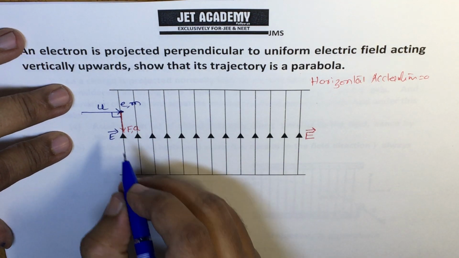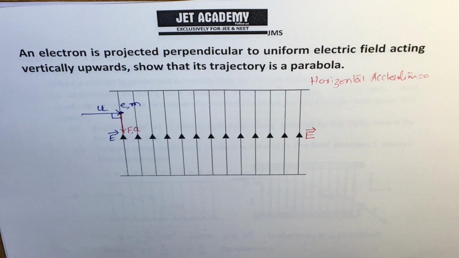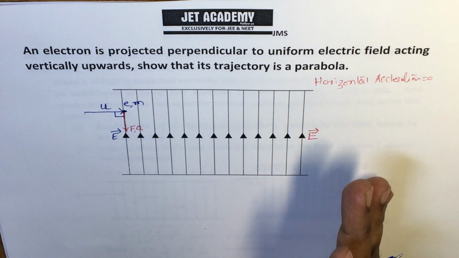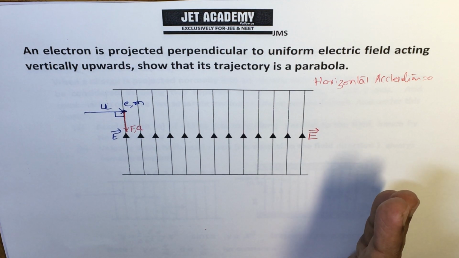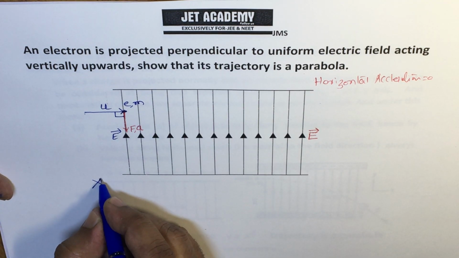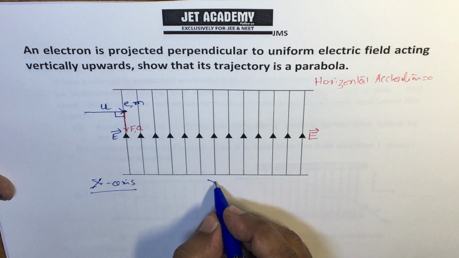Means if it travels, then how to find the variation of x and y? We have to split the x coordinate variables and y coordinate variables, and resolve into our vertical and horizontal components. I will take a very simple x axis, the variation along the x axis, and the y axis.